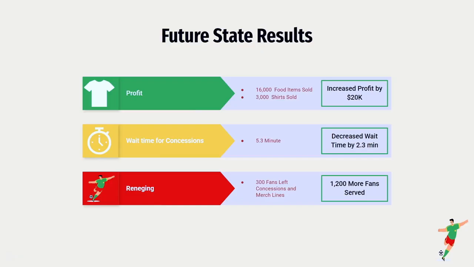With these 3 recommendations implemented, using a single line, increasing cashiers at concessions and merchandise, and increasing security and ticketing at each gate, the profitability and customer satisfaction of the stadium will greatly improve. According to our model, profits will increase by approximately $20,000, wait time for concessions will decrease by 2.3 minutes, and 1,200 more fans will be served.